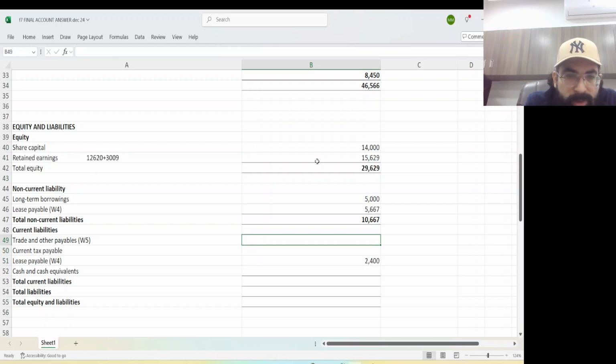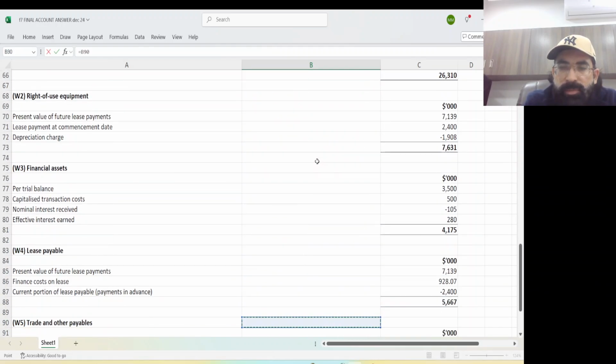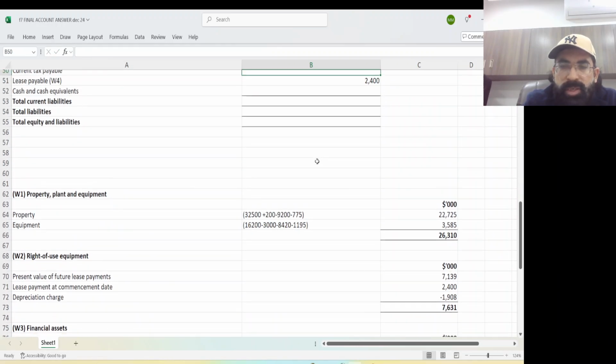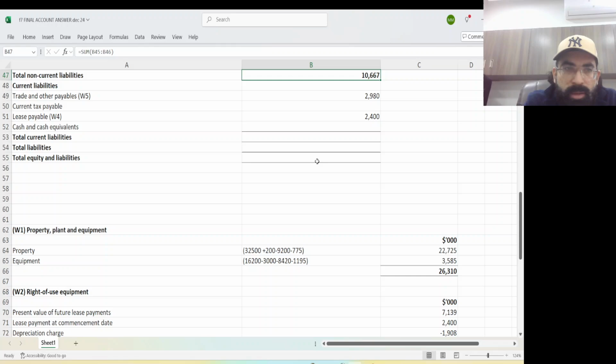Then you have trade and other payables. I have just done the working, see, this is 2980. Just pick it in. Then we have current tax payable of 680.